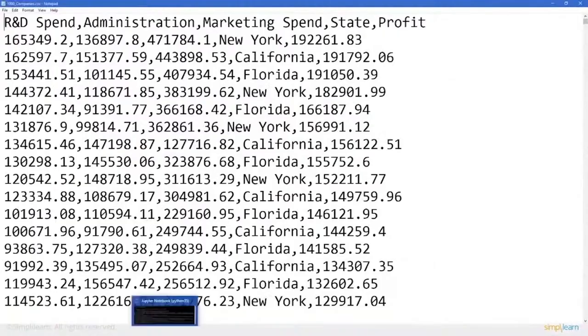So here I've opened it up in a text editor, and you can see at the top we have R&D spend, comma, administration, comma, marketing spend, comma, state, comma, profit, carriage return. I don't know about you, but I'd go crazy trying to read files like this. That's why we use pandas. You could also open this up in Excel and it would separate it since it is a comma separated variable file. But we don't want to look at this one. We want to look at something we can read rather easily. So let's flip back and take a look at that top part, the first 5 rows.